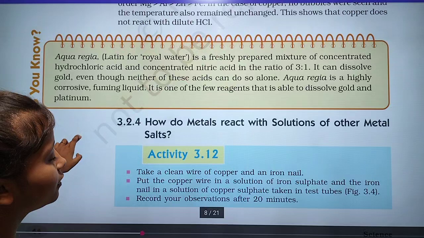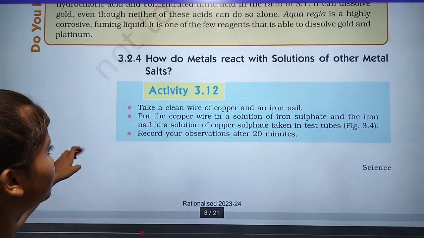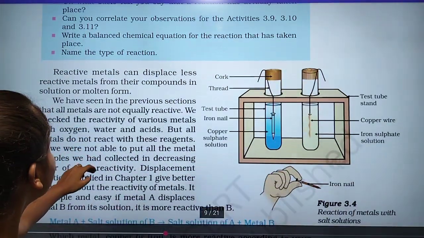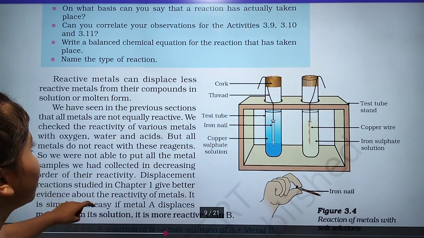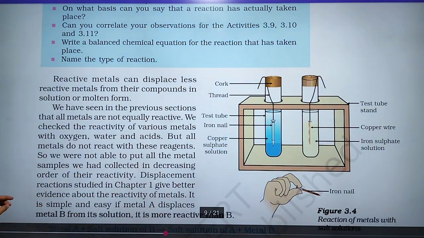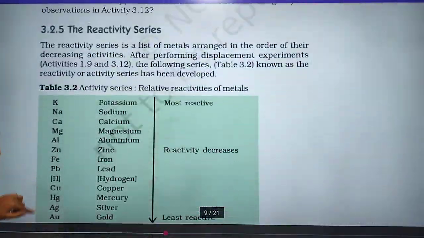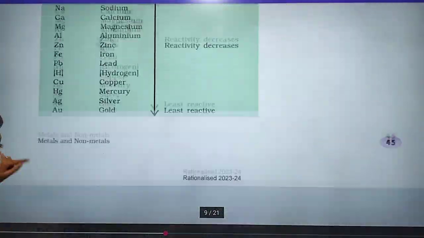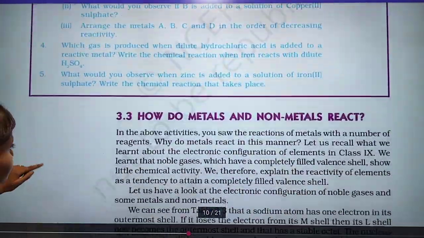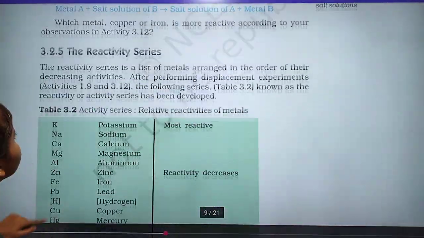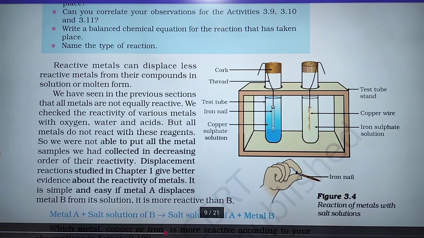How do metals react with solutions of other metal salts? Reactive metals can displace less reactive metals from their compounds in solution or in molten form. Now we have seen in the previous section that all metals are not equally reactive.